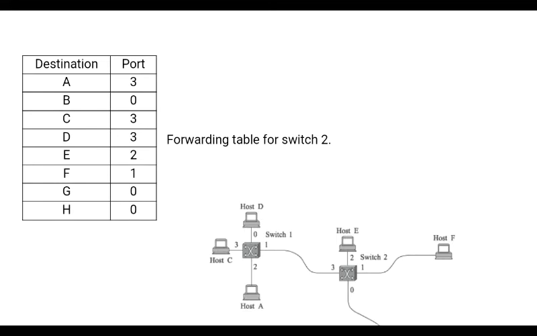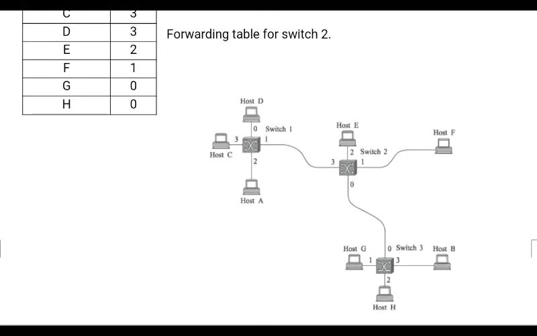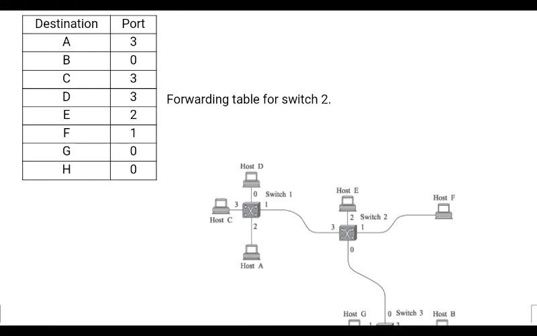I have written this. The next one, other destinations here, for example you have D and C, and for this particular switch G, H, B are there. Now if you want to forward a packet with the host address D, what does the switch have to do? The destination address is D, so it has to be forwarded on port number 3. Switch 2 has to forward these packets on port number 3 to reach the destination hosts D, C and A.